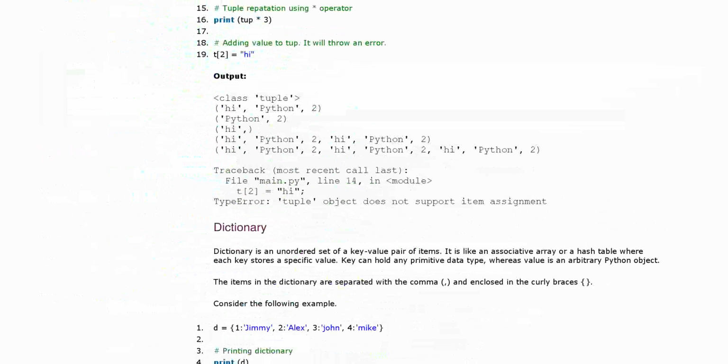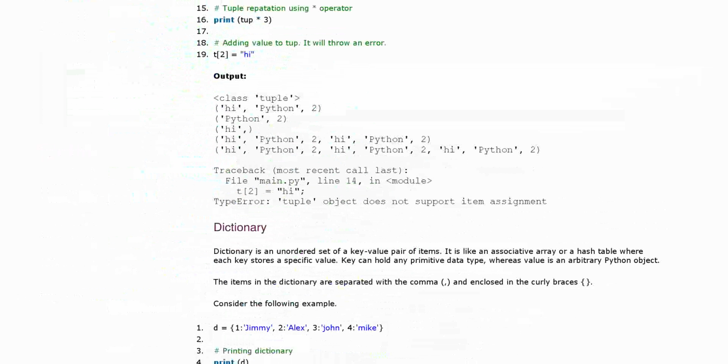Fine. Next is your print tup plus tup. That means you have to just print the tuple twice. Okay, no problem in there. Now next is your tup into 3. It will print it thrice. Fine.